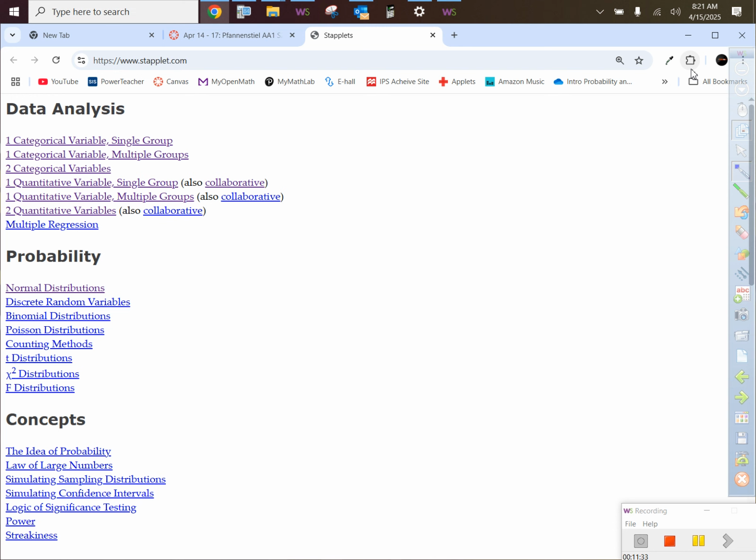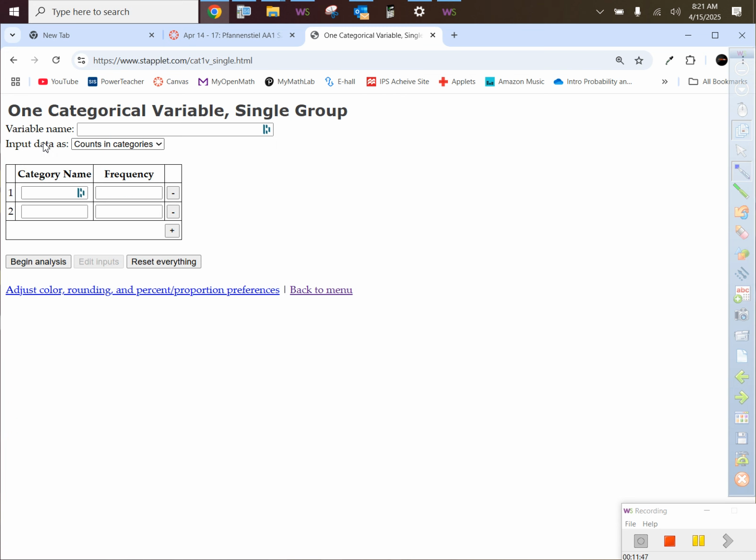But check it out. Here's what we want to do. We want to click the right applet. I will always tell you which applet to use. You're like, holy cow, which applet am I supposed to use to do this? But we want to do one categorical variable, single group. Cool? And I want to take this information and put it into it.